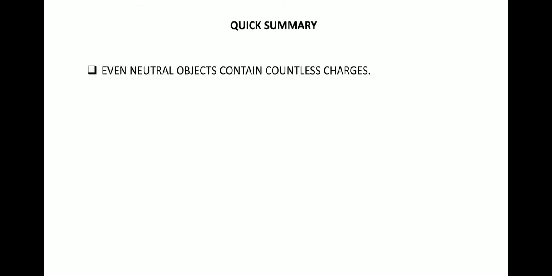So let's look at the summary quickly. Even neutral objects contain countless charges. Neutral objects also have charges, but it depends on the electrons. If electrons move freely and get transferred to some other body, then that body will be positively charged, and the other body which takes in the electrons will be negatively charged.